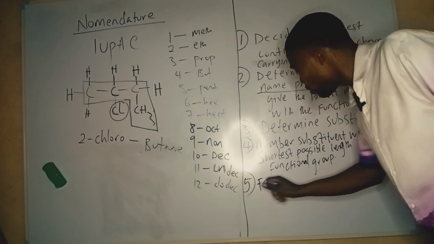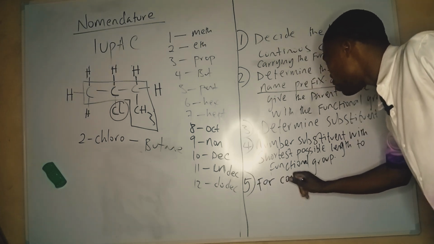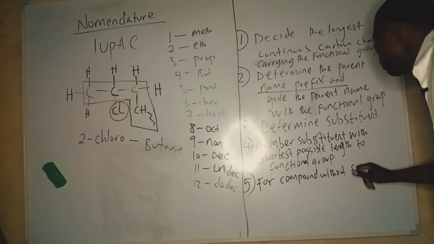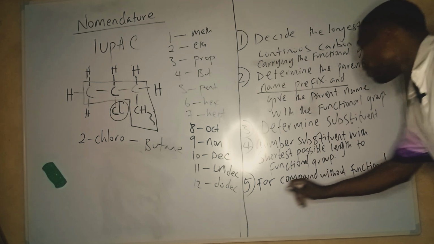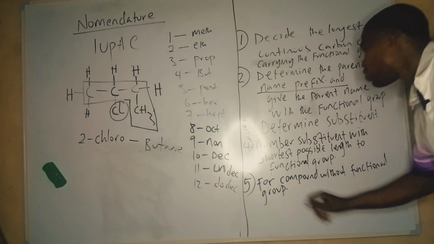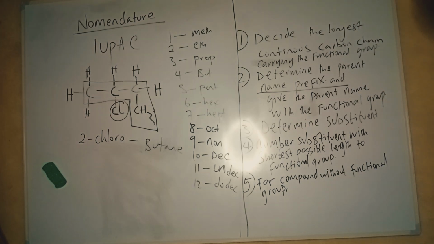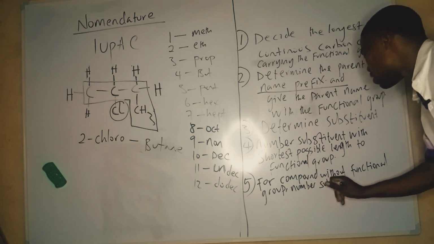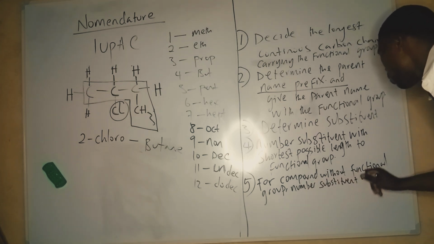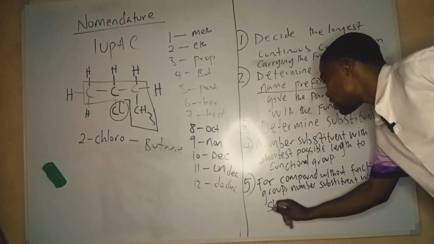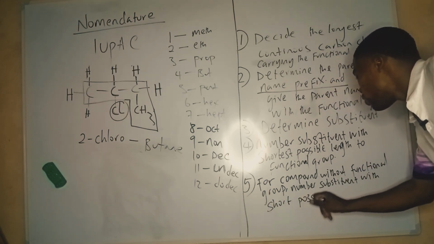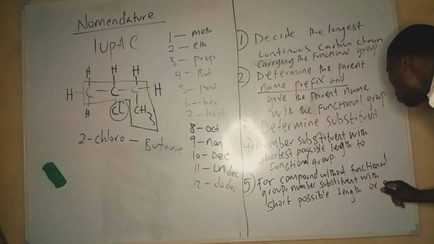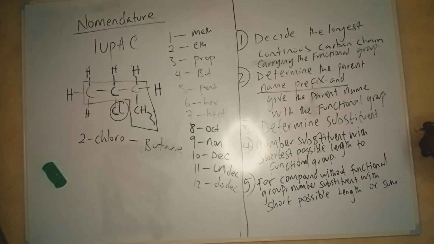For compounds without functional group, number substituents with the shortest possible length or sum.